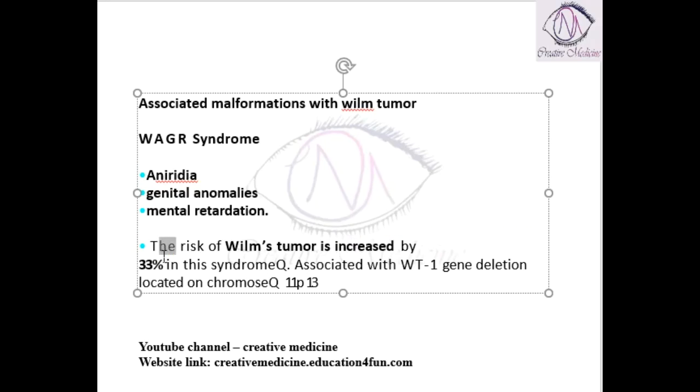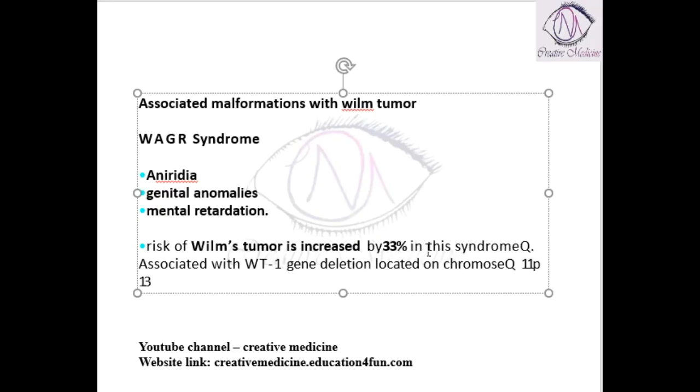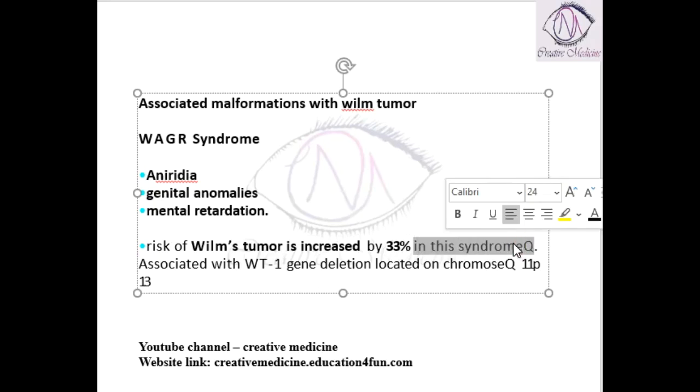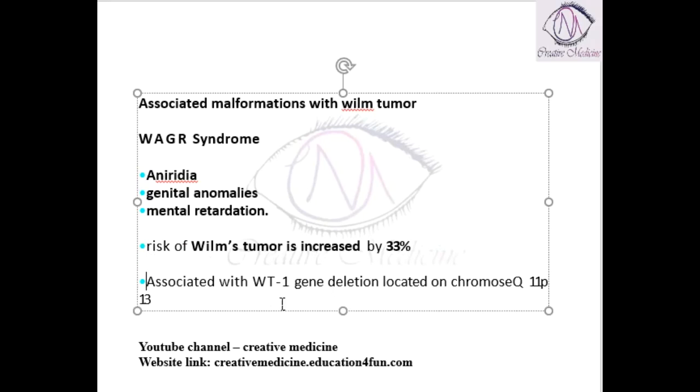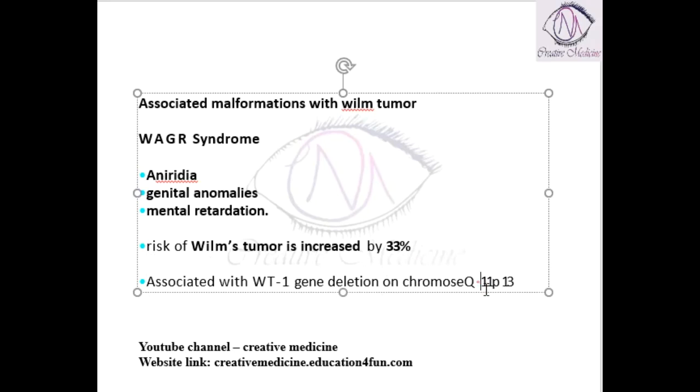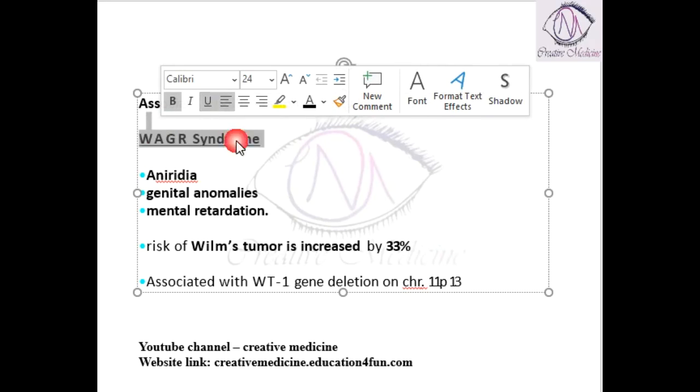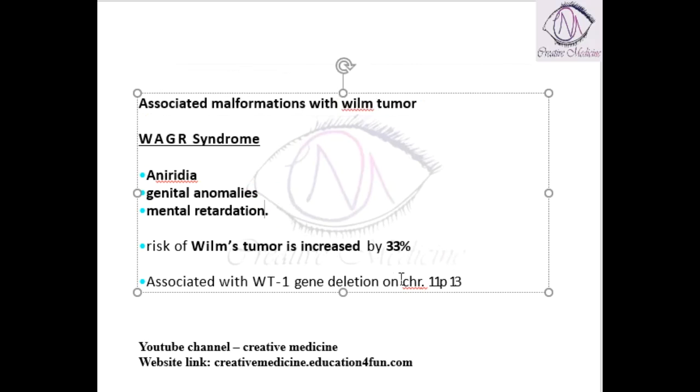The risk of Wilms tumor in this syndrome is increased by 33%, because this syndrome is associated with WT1 gene deletion, which is present on chromosome 11p13. On chromosome 11p13, this WT1 gene deletion is associated, and as a result, there is an increased risk of Wilms tumor, seen in 33% with WAGR syndrome.